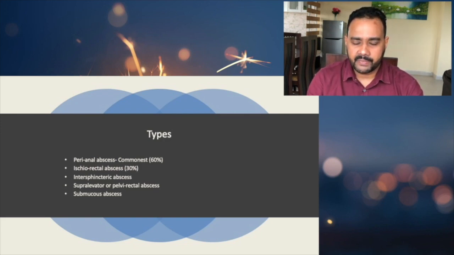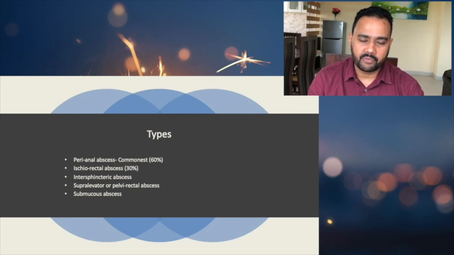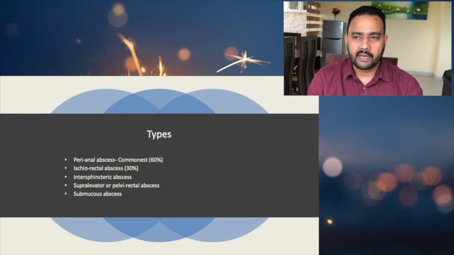So perianal abscess is the commonest type, at 60%. And the next common type, 30% of the time, is the ischiorectal abscess. That is in the ischiorectal fossa, the second common type of anorectal abscess. Sometimes we can have an intersphincteric abscess. In the anal sphincter, everybody knows there are 2 types: an internal anal sphincter and an external anal sphincter. Whenever there's an abscess that occurs in between these 2 sphincters, that is what we call intersphincteric abscess.